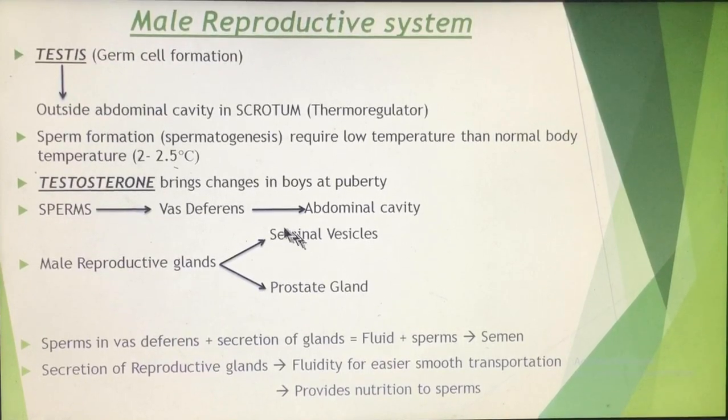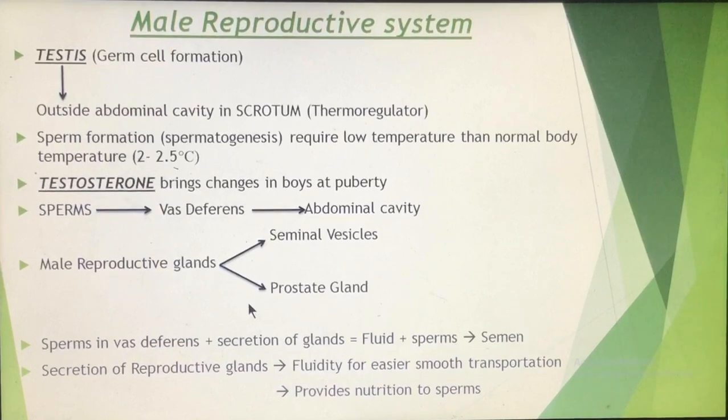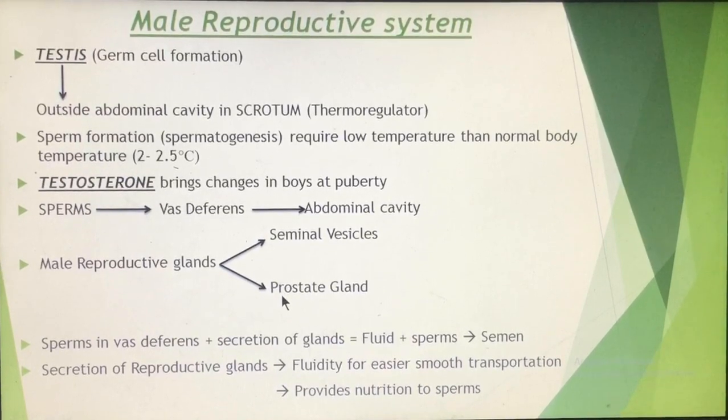So the secretion of the seminal vesicles and the prostate gland gets mixed up with the sperms which are present in the vas deferens. So the sperms in the vas deferens plus the secretion of these glands mix up, and when sperms are present in this fluid, the secretion of these glands plus sperms, then that is known as semen.